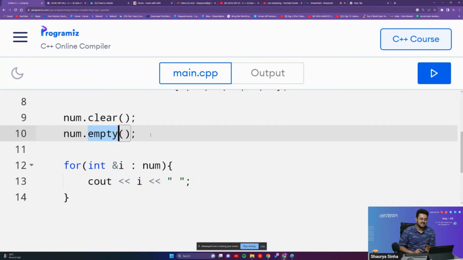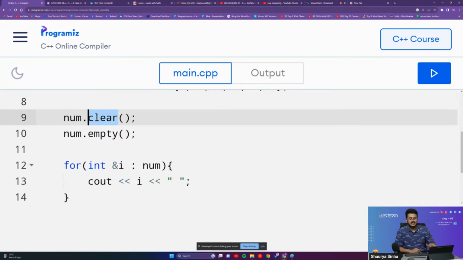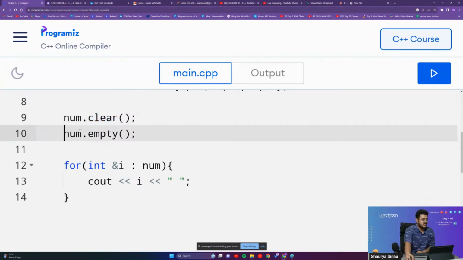Please try to understand this, guys. Num.clear basically deletes all the elements present inside of our vector, whereas num.empty tells you whether your vector is empty or whether it is having some elements inside of it. For example, if I'm using num.clear and then I'm using num.empty, I will just do cout, num.empty, endl.